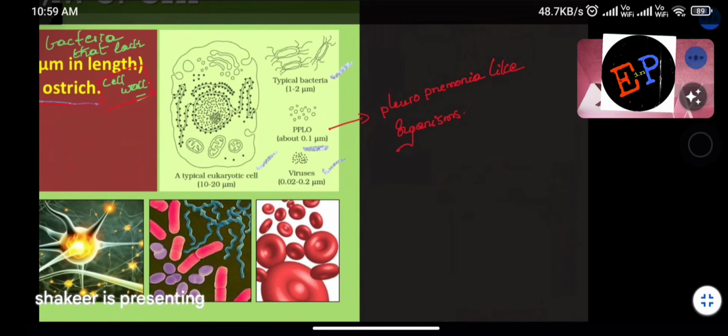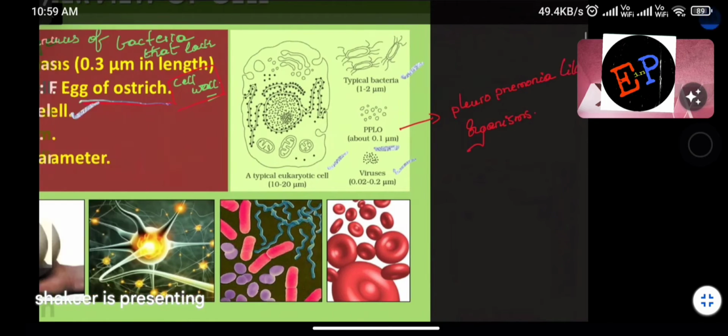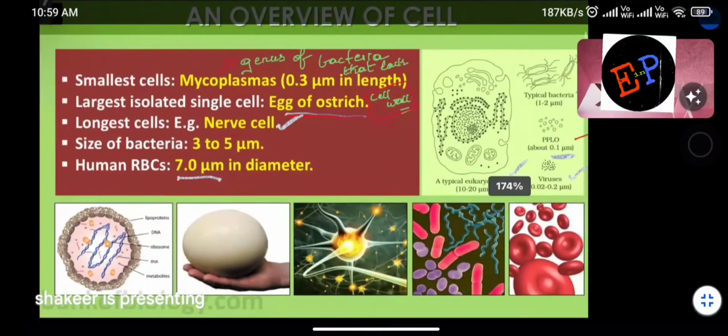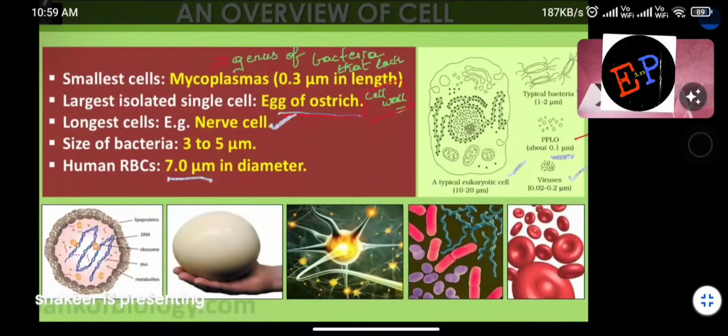It means inside the cell bacteria also can enter, PPLO can enter, virus also can enter, because the size of the viruses and bacteria is much smaller when compared to the size of the cell. You know? So this data which is present here, I hope it is better for you to remember. A question can be asked on this. Clear?